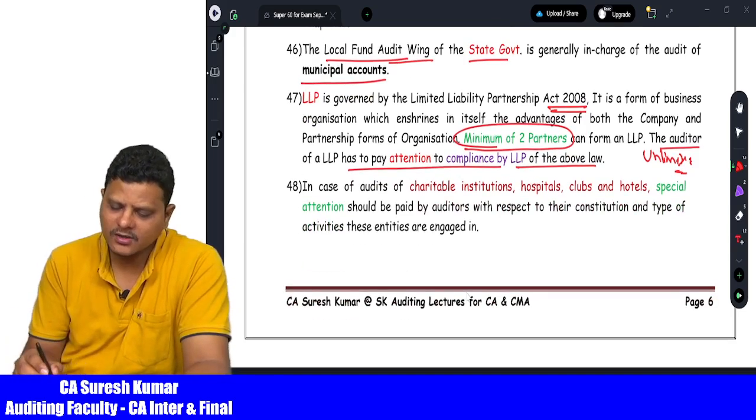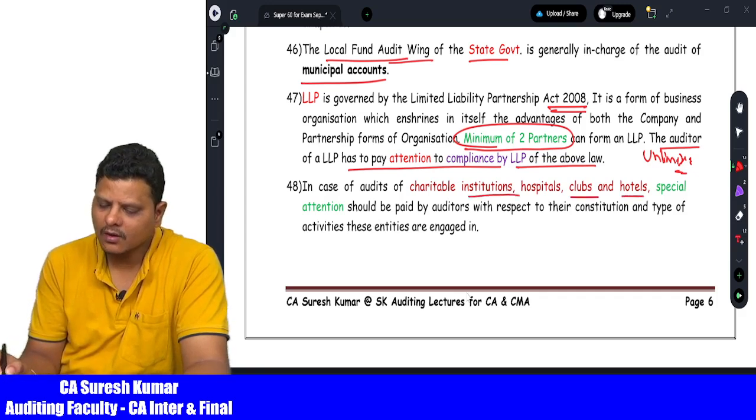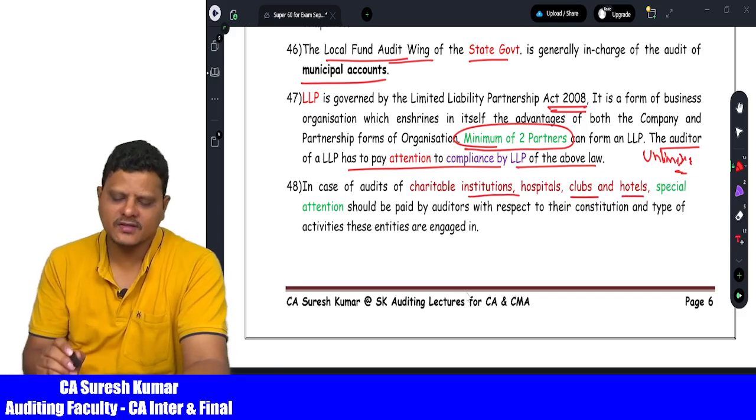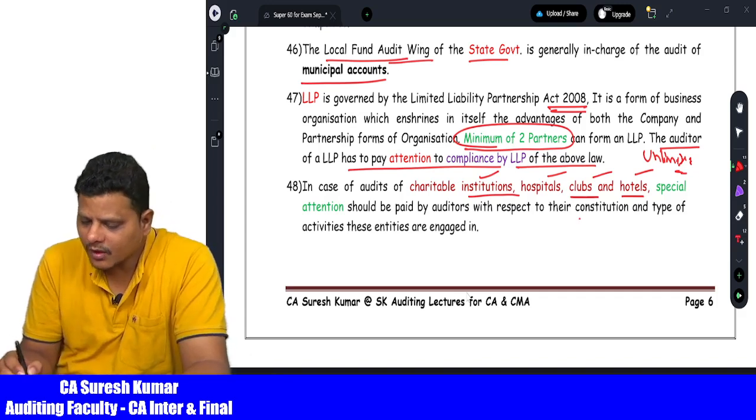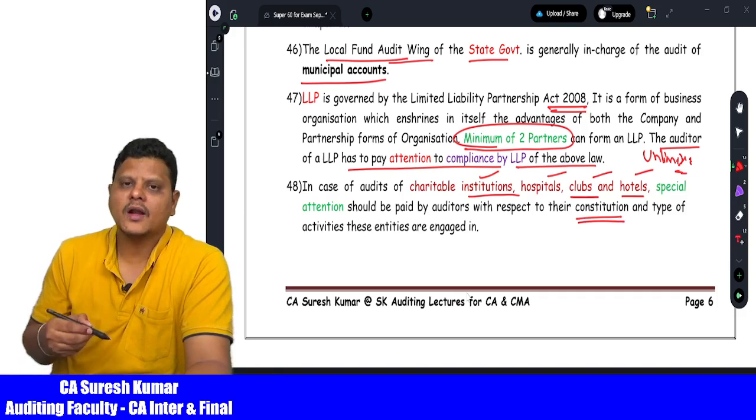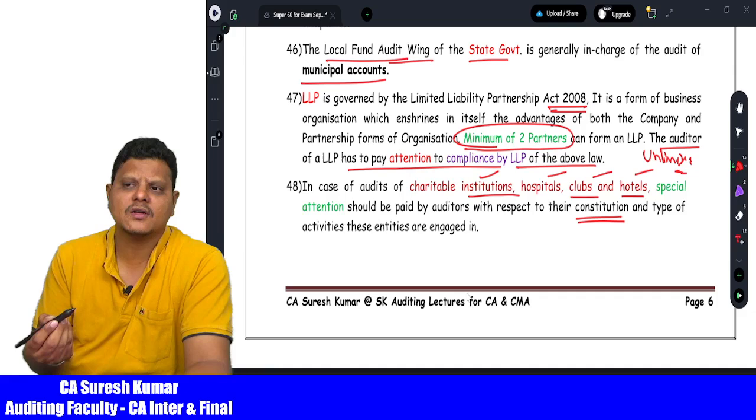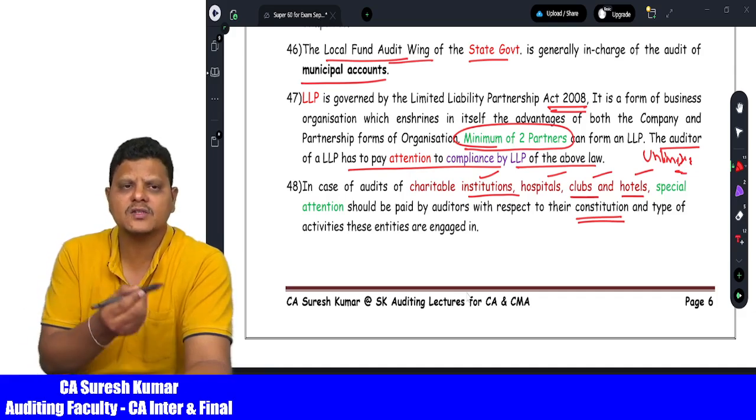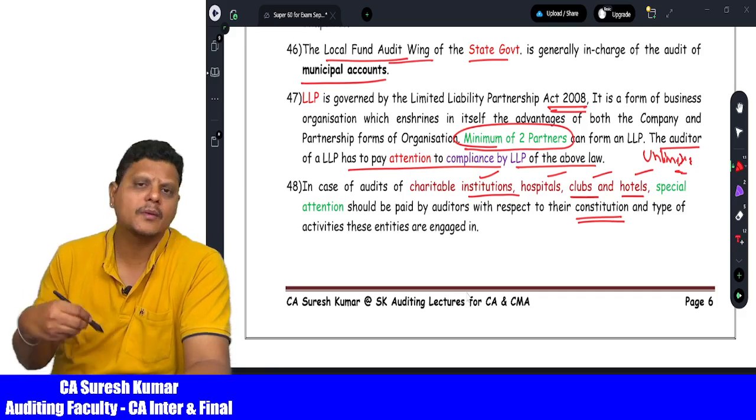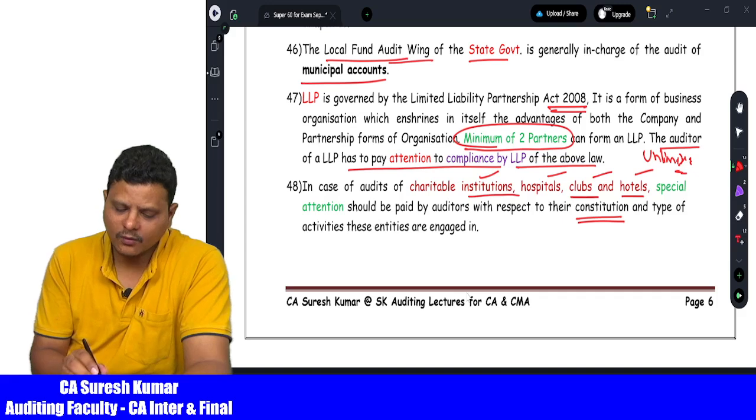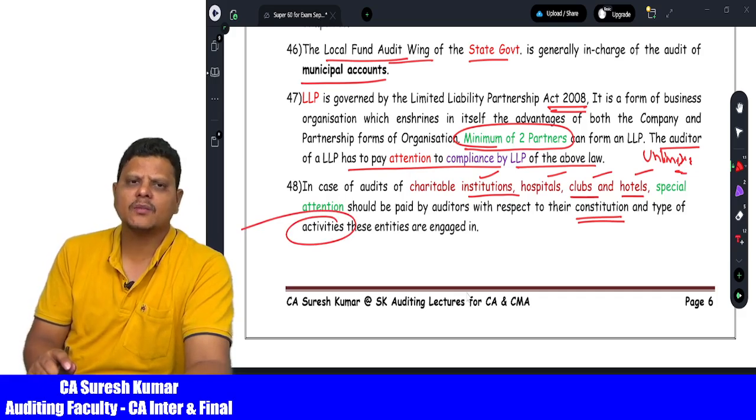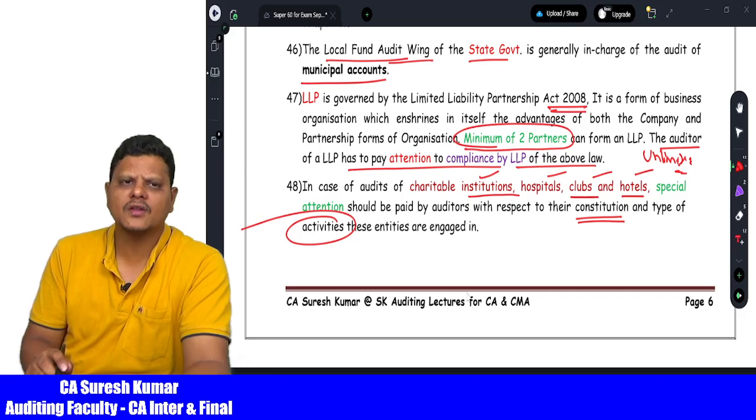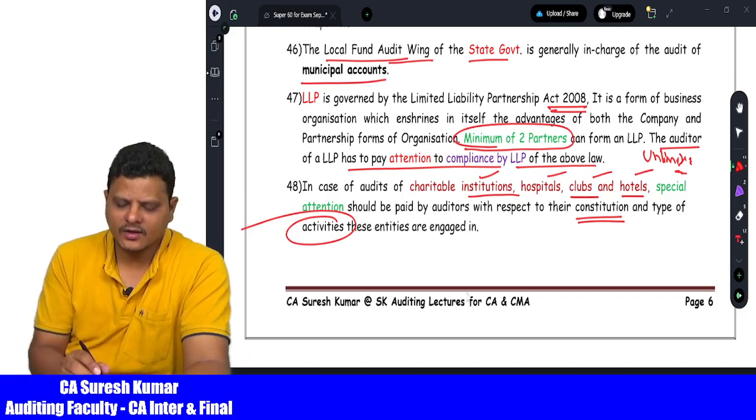In case of charitable institutions, hospitals, clubs or hotels, for any question given in the examination regarding these, you need to make sure that you write one point regarding the constitution. That means the auditor has to ensure how the trust has been constituted, maybe by way of the Trust Act, the Society Act or the Companies Act. Then what are the activities of the respective organizations? For example, in a hospital there may be an outpatient register, an operation theater, a medical shop selling medicines, maybe a restaurant inside the hospital. You remember the activities.